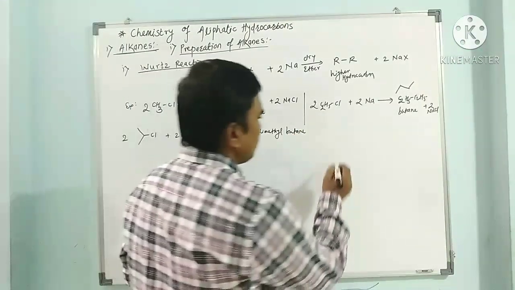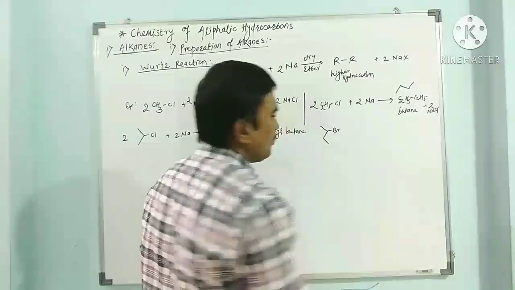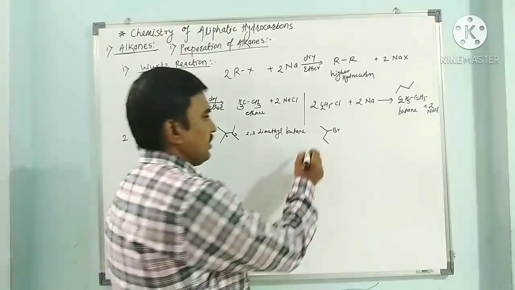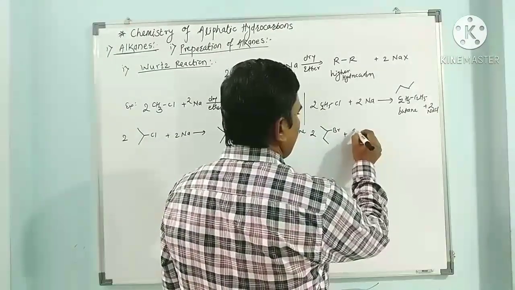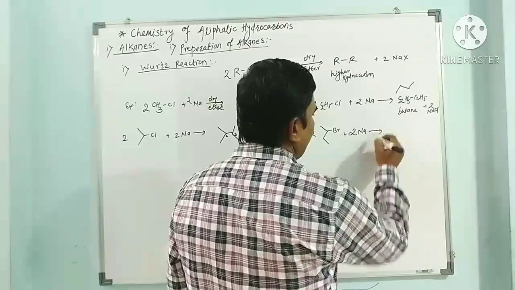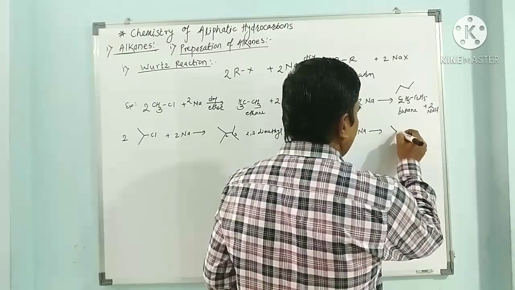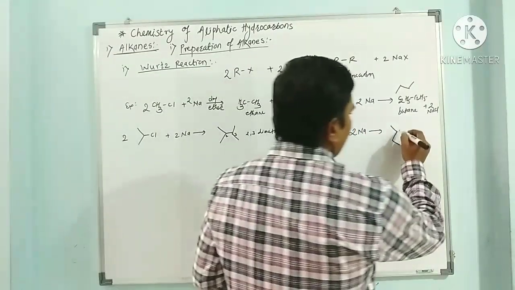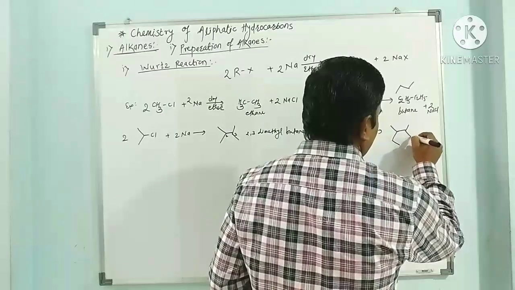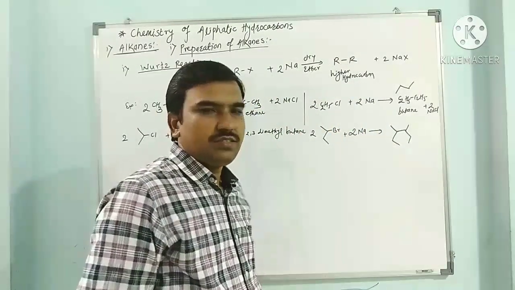If we have 2-bromobutane, 2 moles of 2-bromobutane react with 2 moles of sodium metal, and we get the product. This is one part and this is the second one. In this way you can name it.